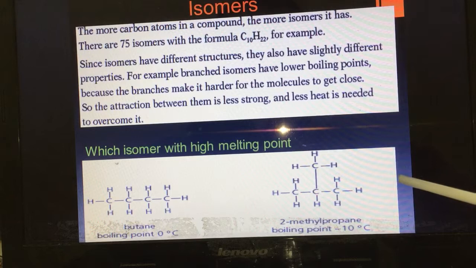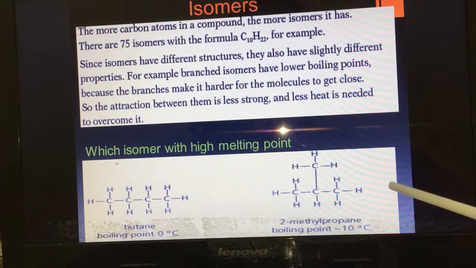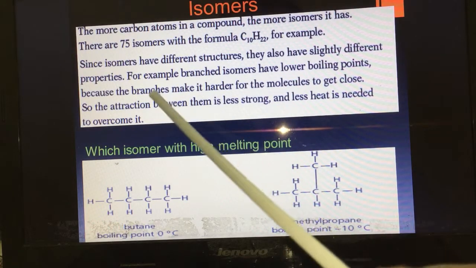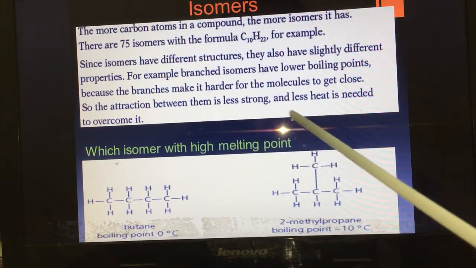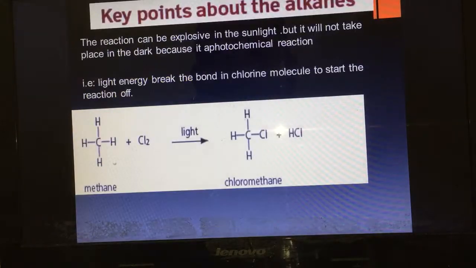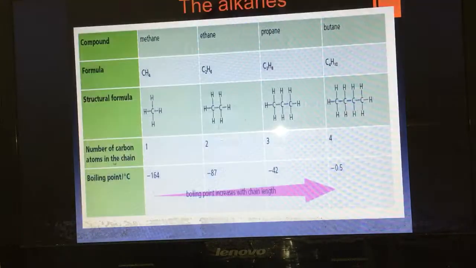If I have another molecule of 2-methylpropane here, it's harder for the second molecule to get closer to this one. So the attraction between them is less strong and less heat is needed to overcome it. And this is what you need to know about alkanes. I will give you a revision again.